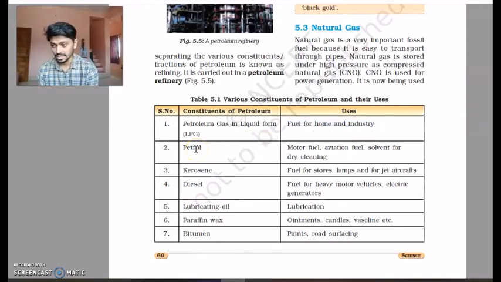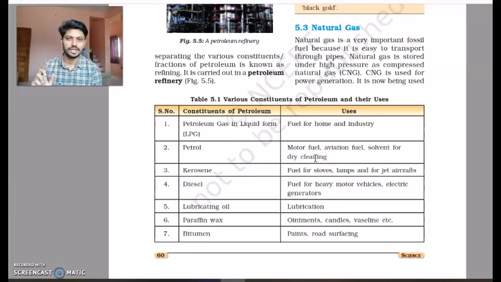Another product that we get during the refinery is petrol. So as we all know, where is petrol used? We use it in our motorcycles, we use it in our bikes. If you guys are not knowing, it is also used as a fuel in the aviation industry. That means if I have an air flight, then in that also I use petrol. It is used as a solvent for dry cleaning.